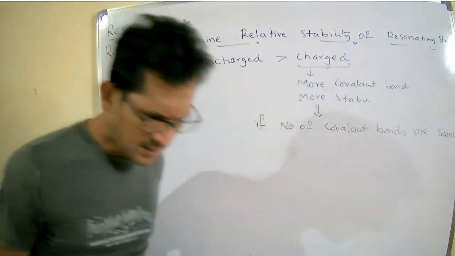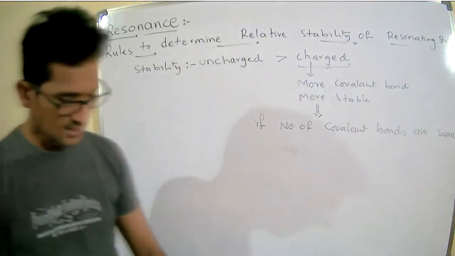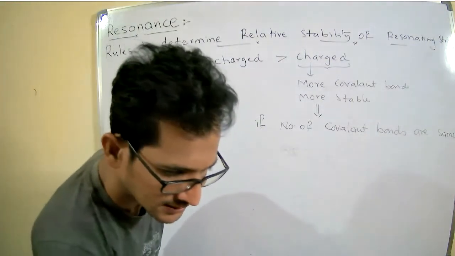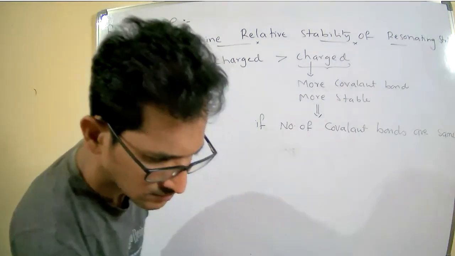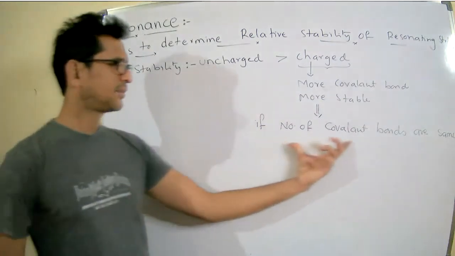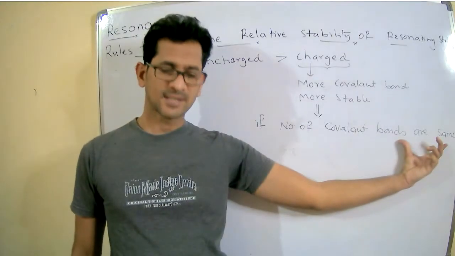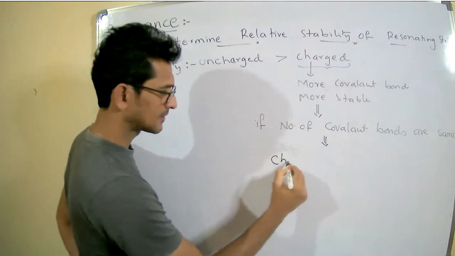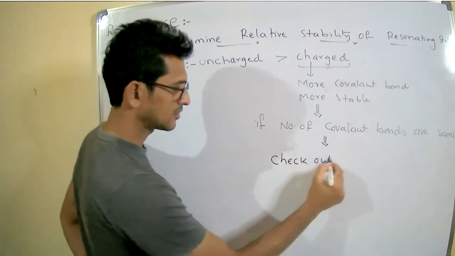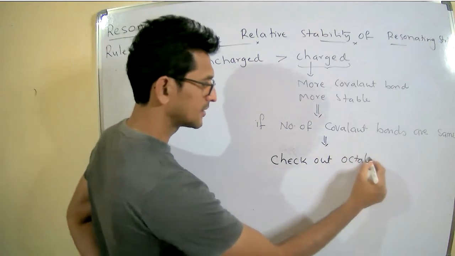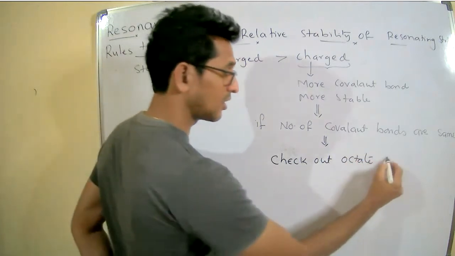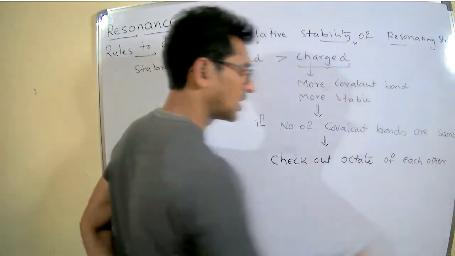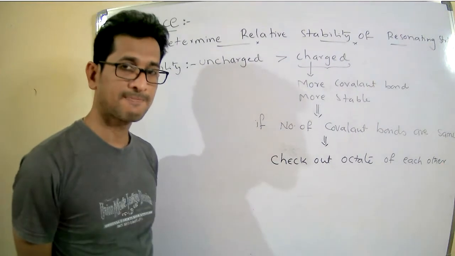If the number of covalent bonds are the same, then check out the octet of each atom.